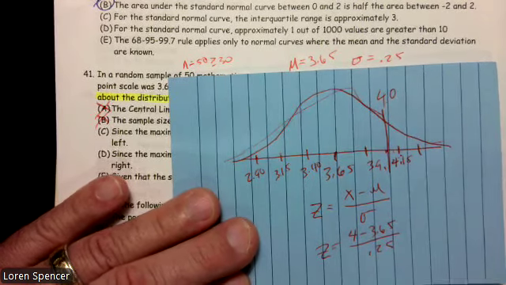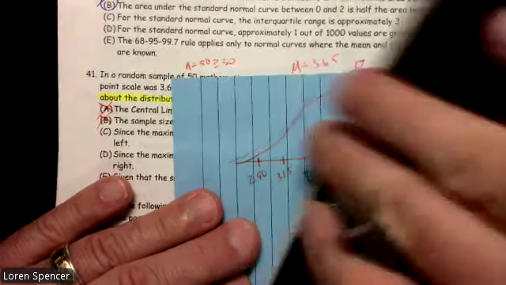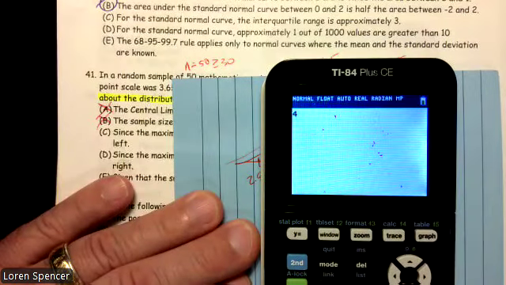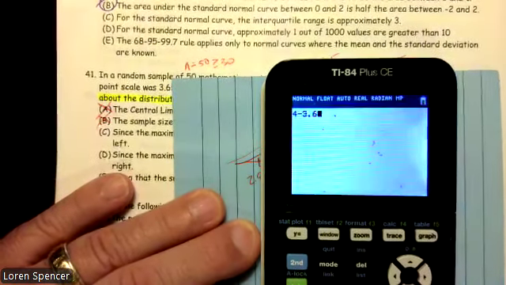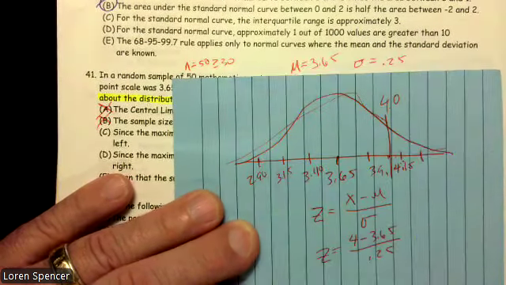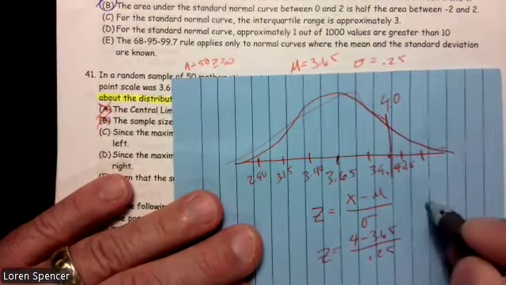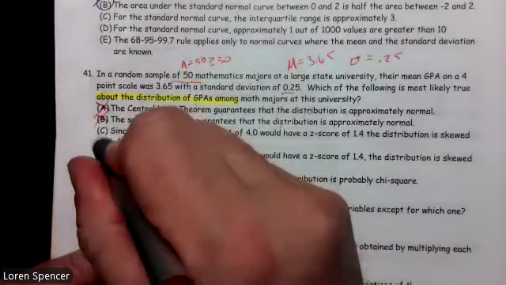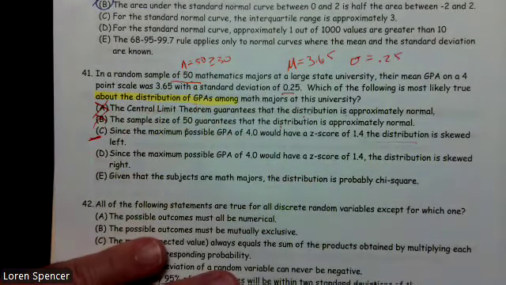What's my z-score? Well, that is 1.4. So z is definitely going to have to be 1.4 for that. That looks pretty good. That might be our answer here.